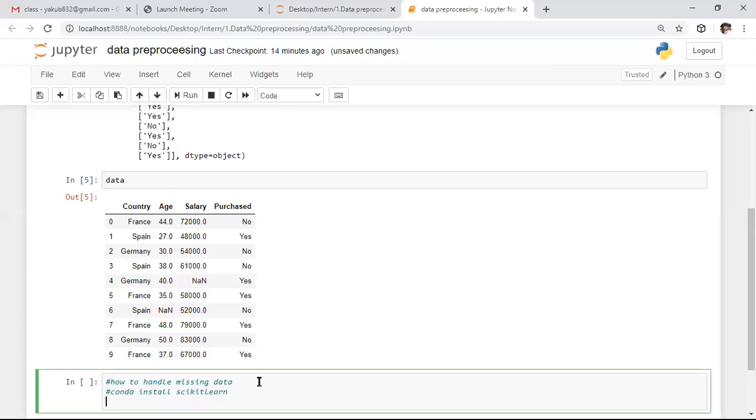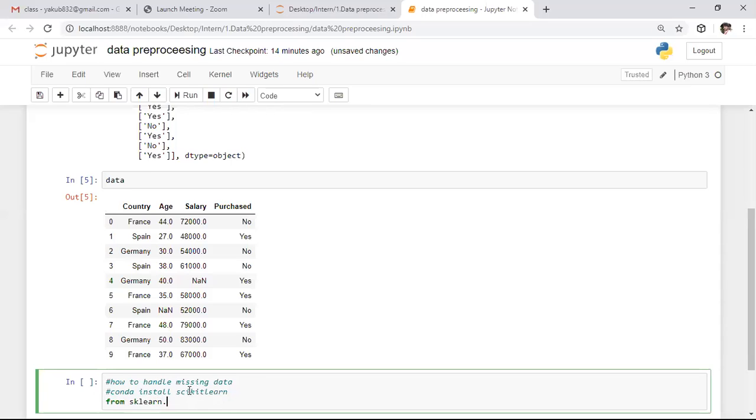If you are using Anaconda, we need not install this. Whereas if you are using plain Python, there you need to install this module using the command pip3 install scikit-learn. After this, I want to use this module, so here from sklearn, the scientific computational toolkit library. Whenever you want to use machine learning algorithms, these are the essential libraries. From this library, I want to handle the missing data.